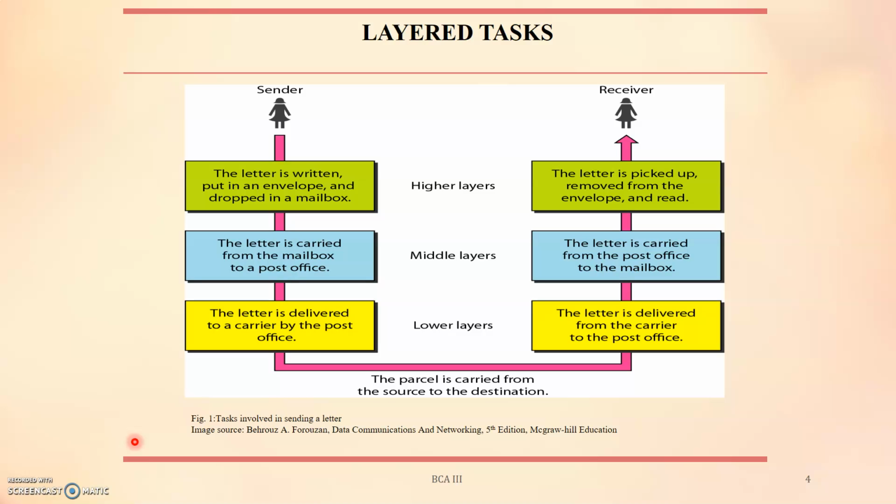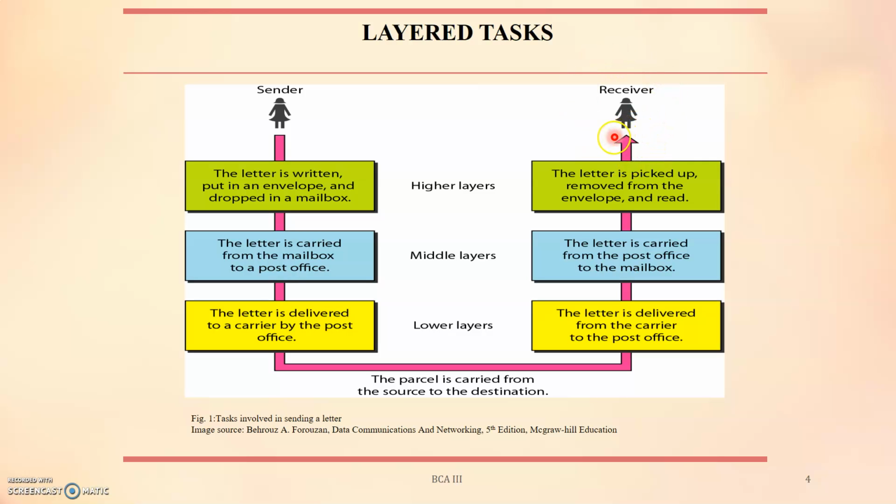We use the concept of layers in our daily lives as well. For example, in this figure, let us consider two friends who want to communicate with one another. This is one friend, the sender. This is another friend, the receiver.